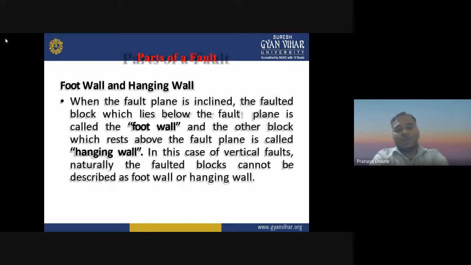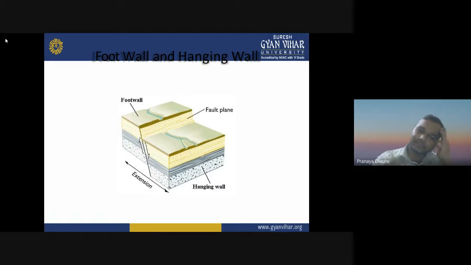Then we have the parts of the fault. Footwall and hanging wall are two different kinds of structure always associated with the fault. When the fault plane is inclined, the faulted block which lies below the fault plane is called the footwall, and the other block which rests above the fault plane is called the hanging wall. In the case of a vertical fault, naturally the faulted blocks cannot be described as footwall or hanging wall.